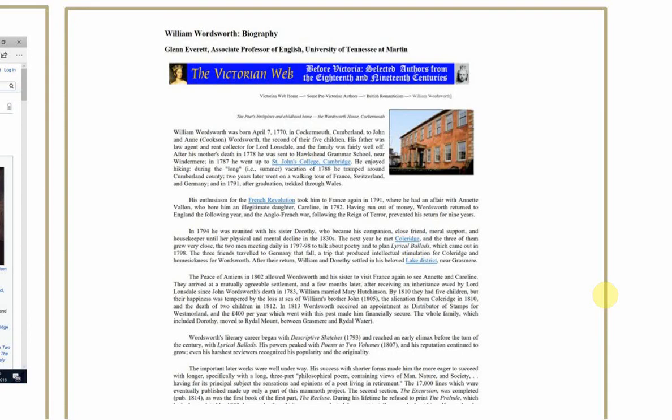Of course, we would hope that these credentials would give him some qualifications to be talking on this topic. I can also do further searches to determine whether Glenn Everett was, in fact, an Associate Professor of English at this university. I can see whether he's written or published anything else online, via journal or book, on this topic, which gives a little more credibility and therefore trustworthiness to this particular resource.